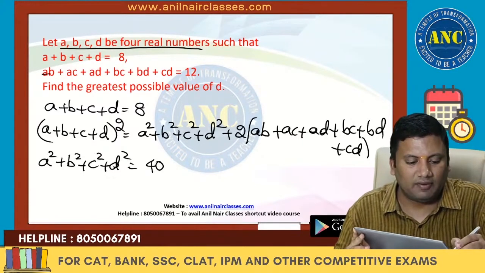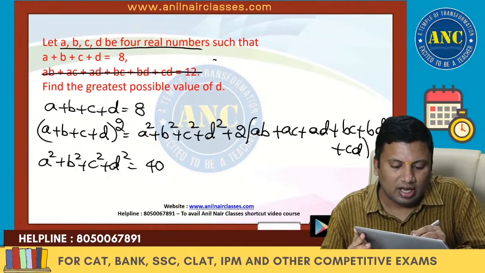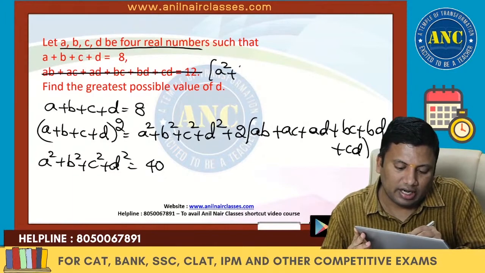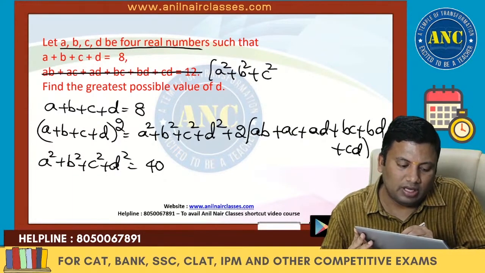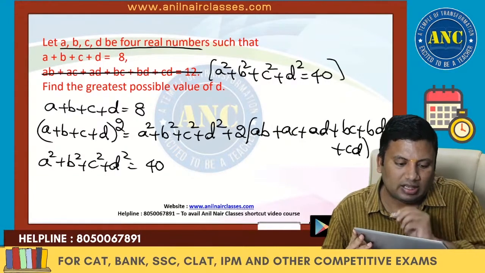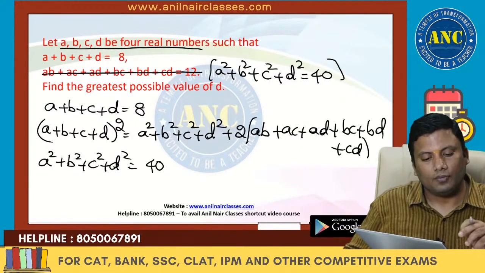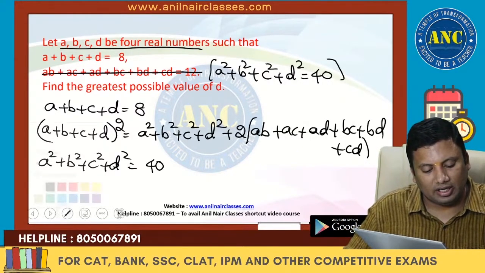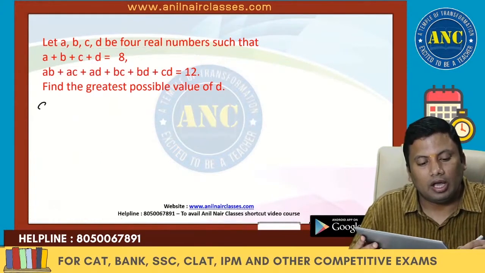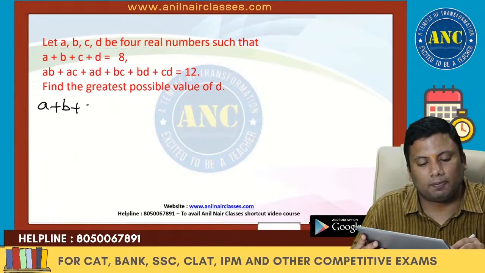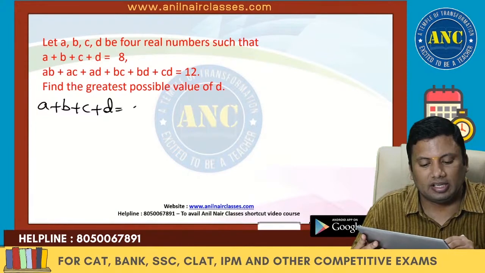That means I will not use this equation; I will use this equation right now. A square plus B square plus C square plus D square is nothing but 40. Now see here, A plus B plus C plus D is 8.